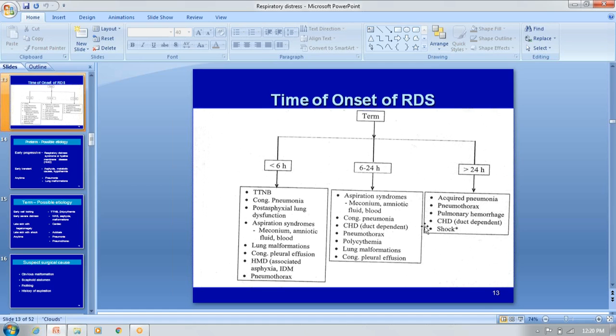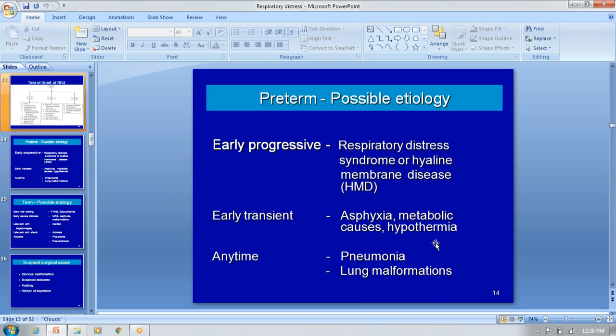Then after 24 hours: acquired pneumonias, pneumothorax, pulmonary conditions, congenital heart disease, and shock. Then coming to the possible etiology or causes of respiratory distress in preterm, in early progressive, the most important is hyaline membrane disease. Early transient is temporary. It may be due to birth asphyxia, hypoglycemia, hypocalcemia, or thermal instability, hyperthermia or hypothermia, both. Then any time it may occur because of pneumonia and lung malformations.